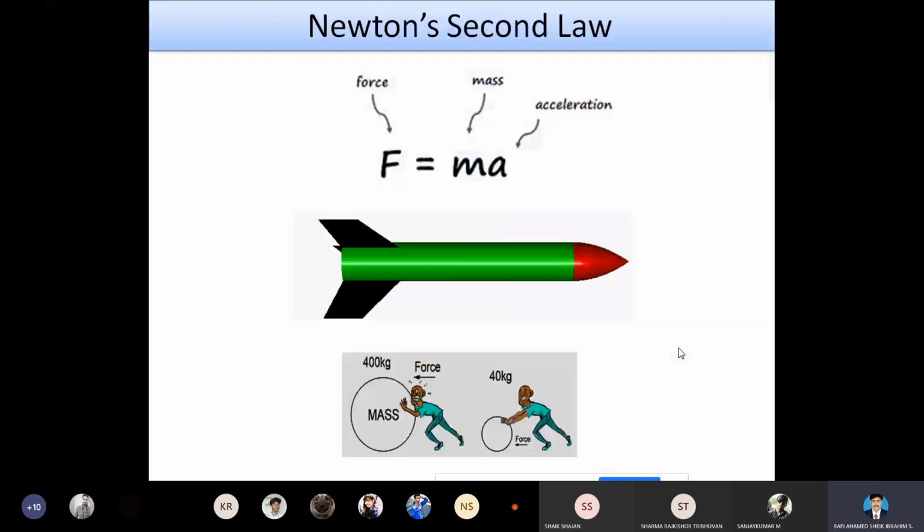Newton's second law is the follow-up of the first law. Once the object tends to move with a velocity, what happens? The mass and the acceleration come into play. Acceleration is the change in velocity with respect to time. For this, we took the example of a huge body and a small body. For the huge body, we need to supply more energy to displace it. For a small body, we can give a small amount of energy for the displacement.